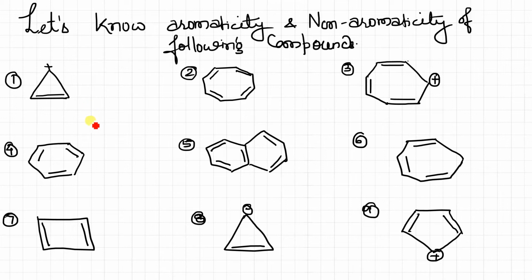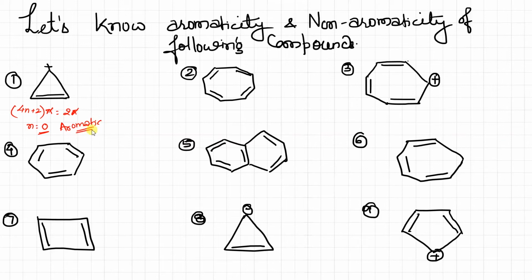Let's check. For aromatic, 4n plus 2 pi electrons, and this one has only one pi bond, so that means 2 pi electrons, isn't it? So if we check, n is coming 0. So this is aromatic. Any problem?